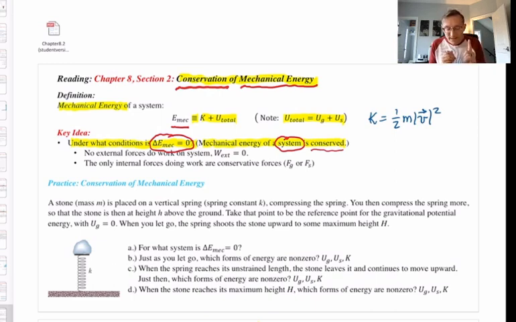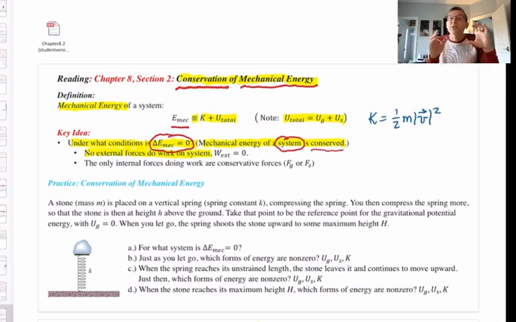Then you look for the next two bulleted items. If they're both valid or true, then the mechanical energy of that system will be conserved. Here are the two conditions. There must be no external forces doing work on the system. Remember, that's why you have to pick the system. You've got to know what it is.